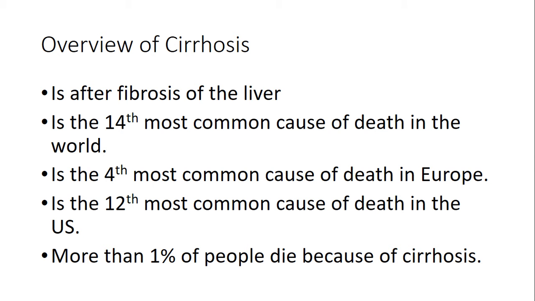Overview of cirrhosis. Cirrhosis occurs after fibrosis of the liver. Cirrhosis is the 14th most common cause of death in the world. Cirrhosis is the 4th most common cause of death in Europe. Cirrhosis is the 12th most common cause of death in the US. And more than 1% of people die because of cirrhosis.